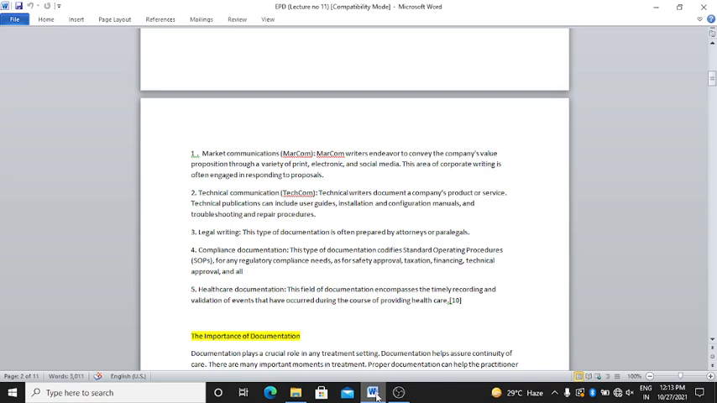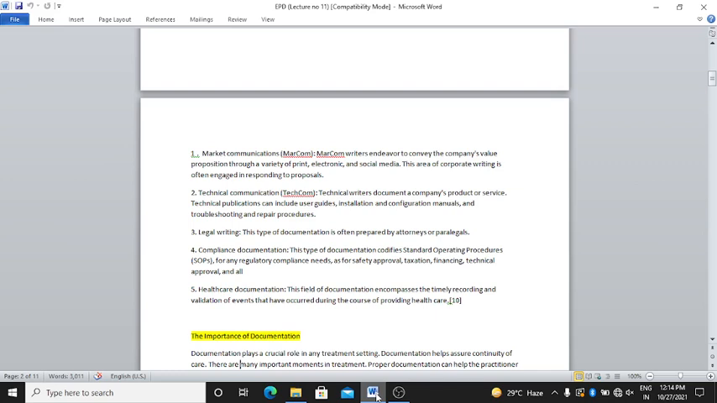Next example for corporate communication is legal writing. As we know, legal notices and legal documentation are finalized with the help of a lawyer, right? This type of document is often prepared by an attorney or paralegals.